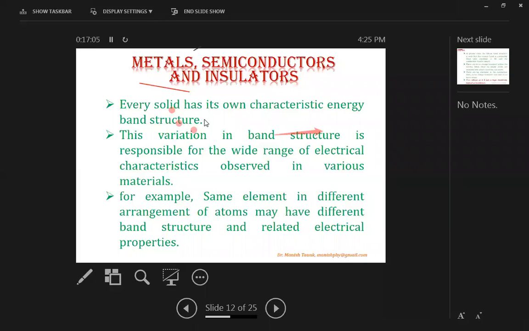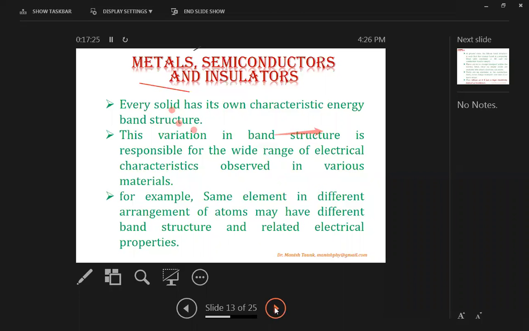As we know, every solid has its own characteristic energy band structure. The variation in the band structure is responsible for the wide range of electrical characteristics observed in the various materials. For example, the same element in a different arrangement of atoms may have a different band structure and related properties.